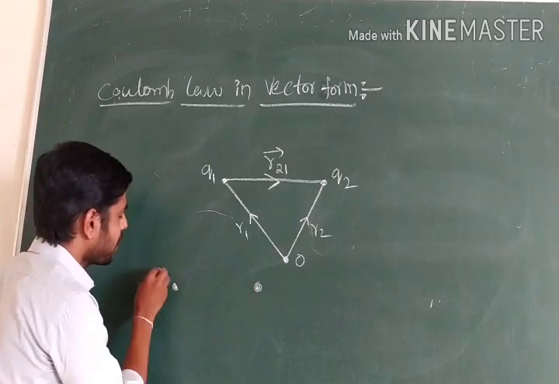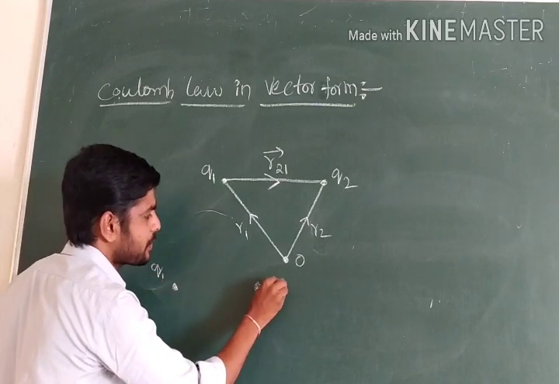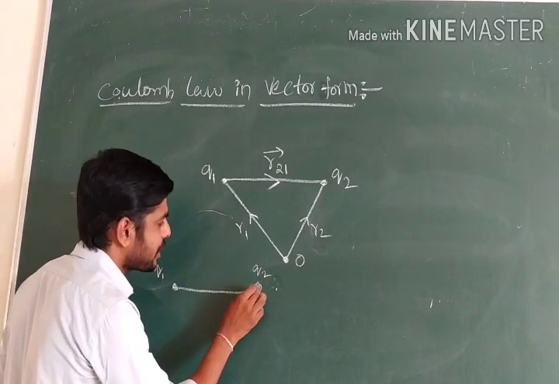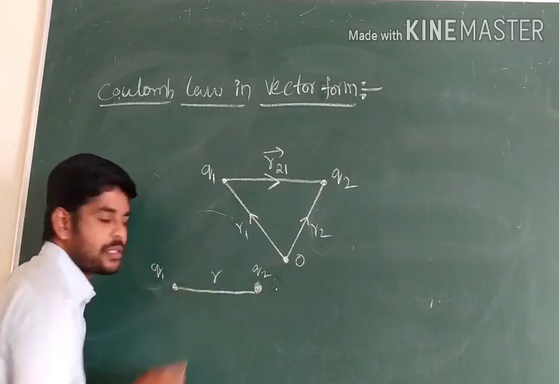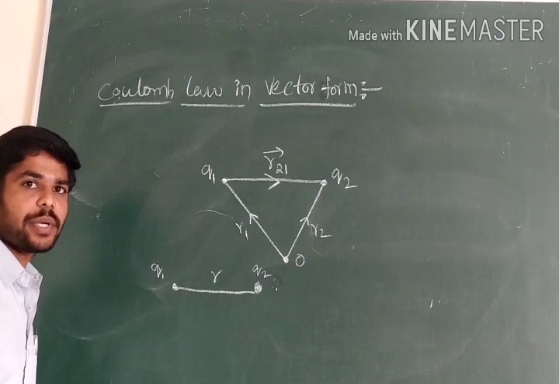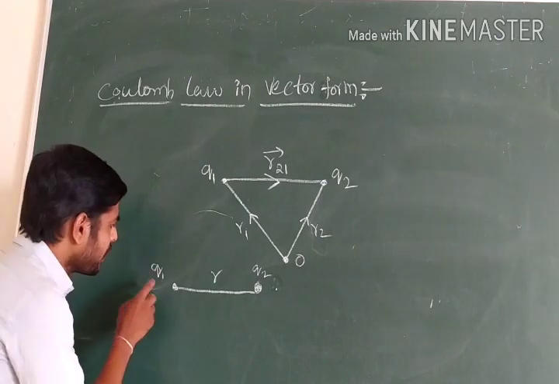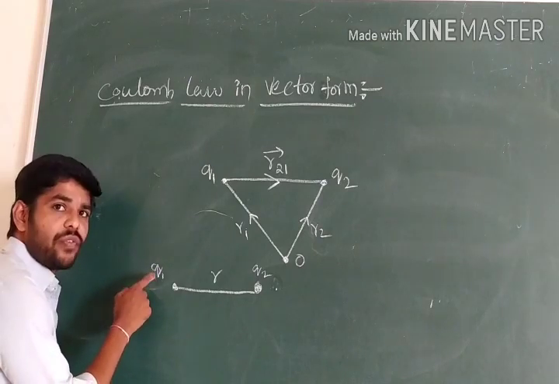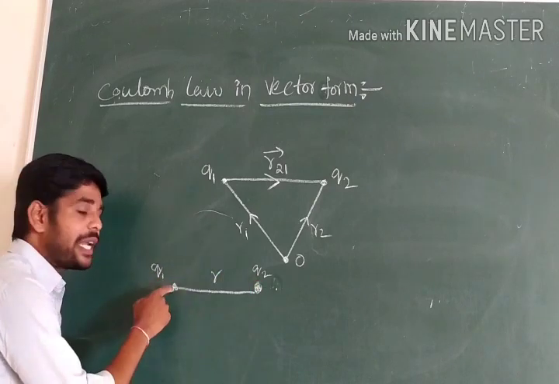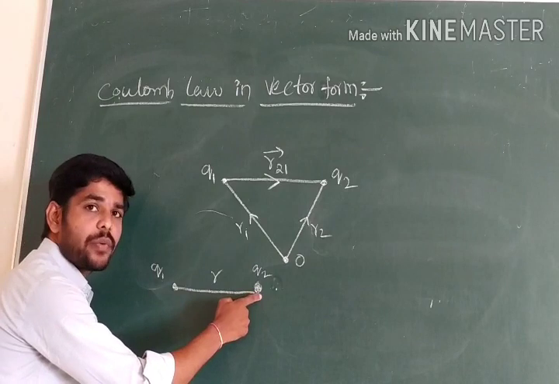First, suppose I am taking Q1 and Q2 charges. These two charges are separated by distance R. Let the force acting on Q1 due to Q2, because this one develops a force and this one develops a force.